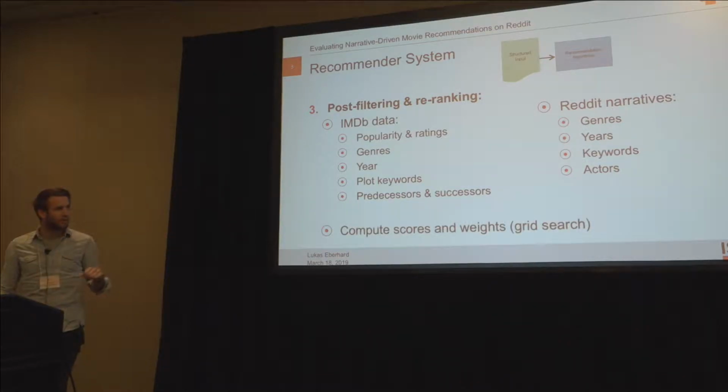So for all of those characteristics, we compute scores for each movie in the candidate recommendation list, and we also have different weights, because not all of those characteristics are equally important. And we compute the optimal weights by performing a grid search experiment.